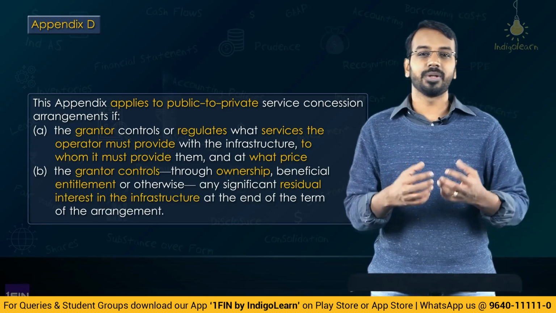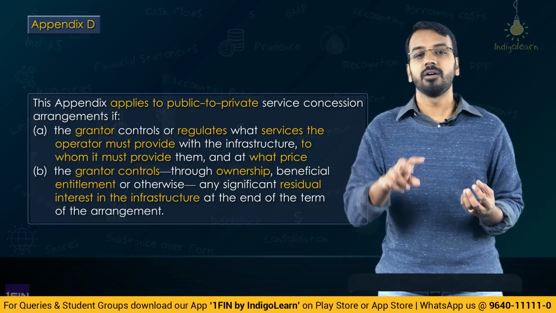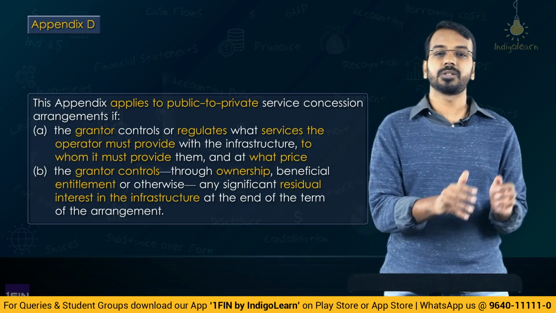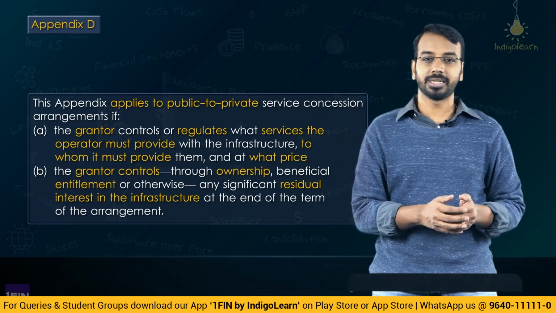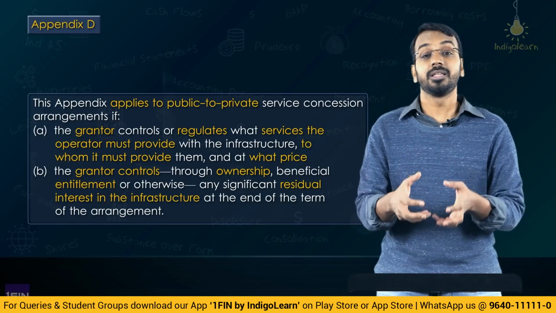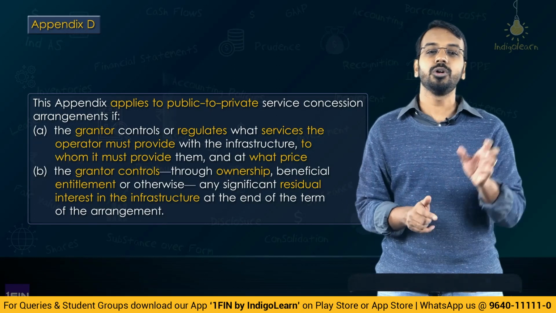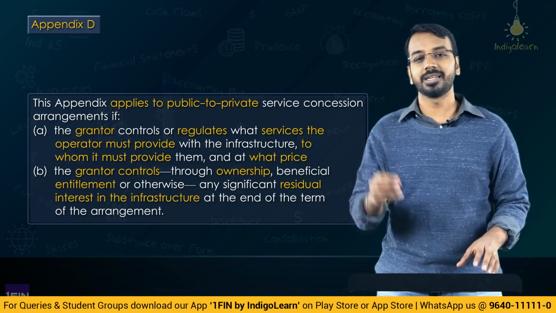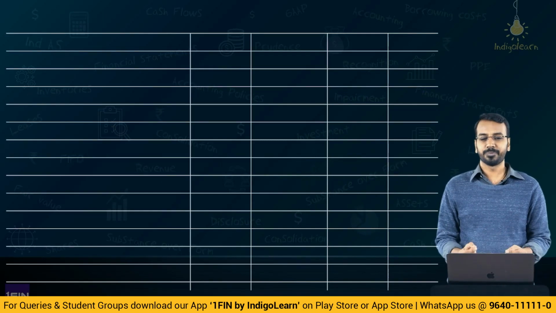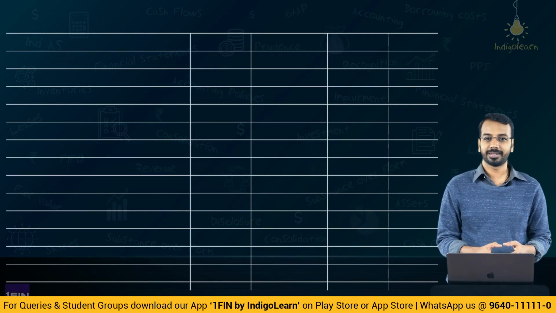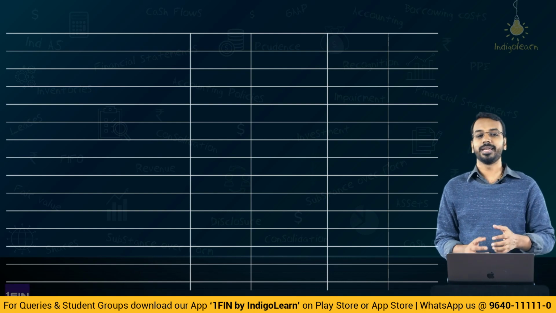Now sometimes what may happen is, the private player may acquire an infrastructure from another private player for the purpose of the service concession arrangement. Even such arrangements are covered under Appendix D. Or sometimes the grantor may already have the infrastructure and that infrastructure is being transferred to the operator. Even in those cases, Appendix D guidance is applicable. Let's take a few simple examples and understand how we will recognize revenue and account for cost by applying Appendix D to Ind AS 115.